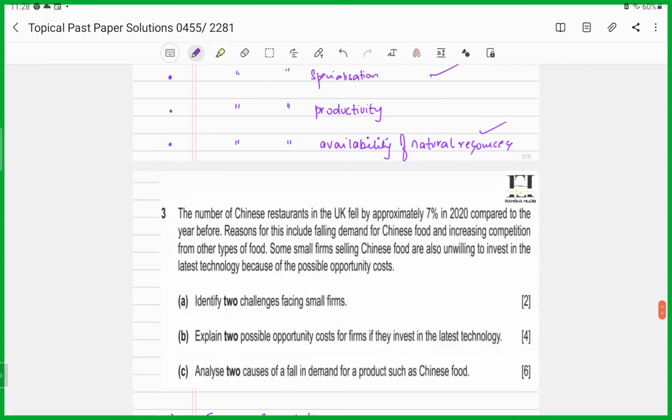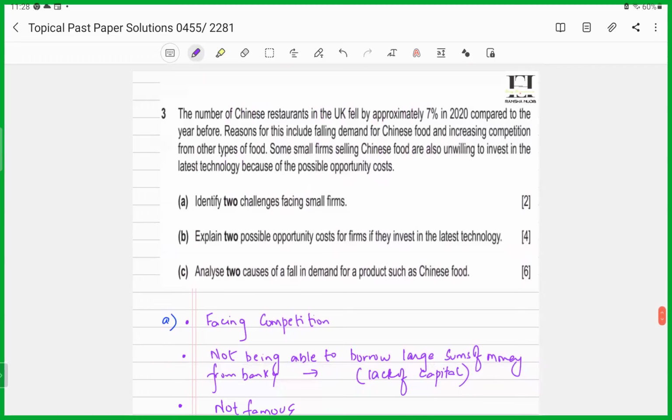Let's move on to question number 3. Question number 3 says the number of Chinese restaurants in the UK fell by approximately 7% in 2020 compared to the year before. Now, what happened in 2020? There was a decline in the UK in the number of Chinese restaurants that were operating. So, compared to last year, that means in 2019, of whatever number of Chinese restaurants were operating in the UK, approximately 7% of them, there was a decline in that. They may be shut down, right?